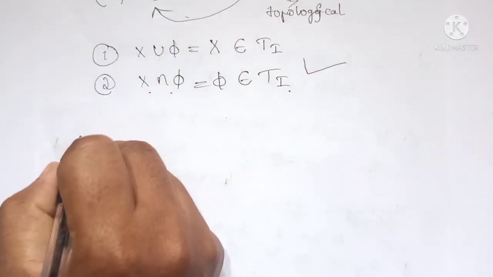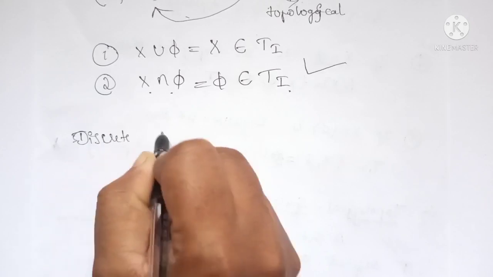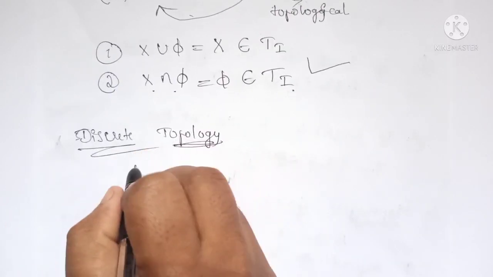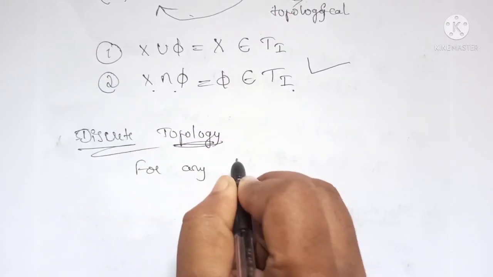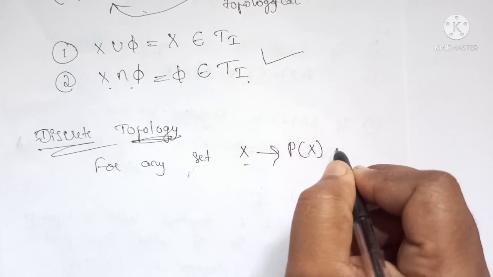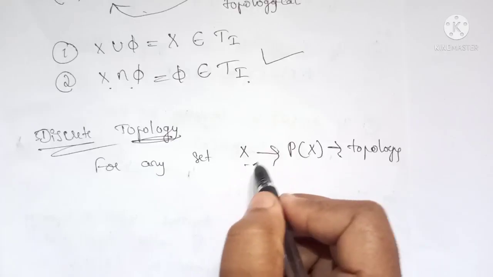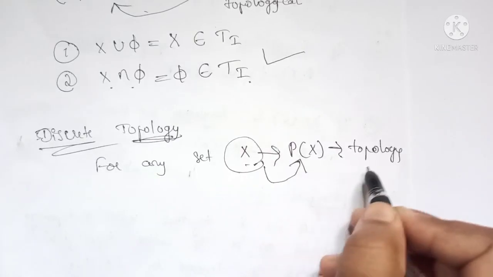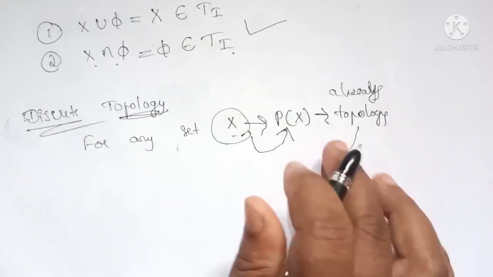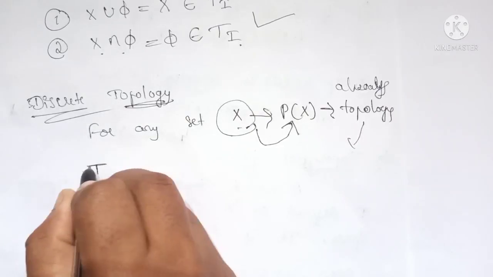And next is the discrete topology. For any set X, the power set of X is also a topology. So for any set X, its power set is always a topology. This type of topology is called the discrete topology and is denoted by Td.